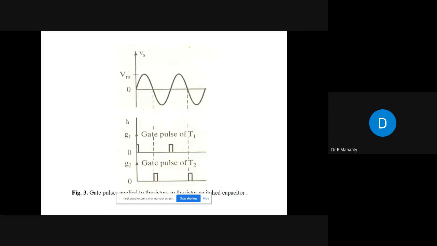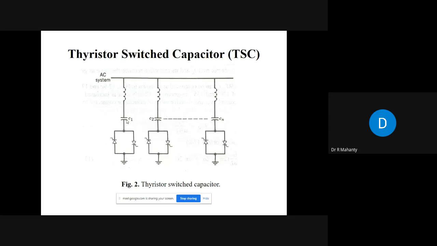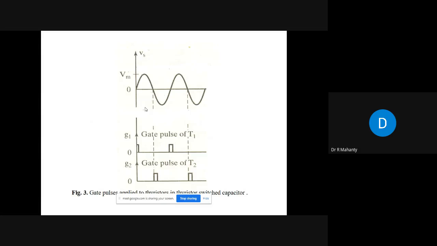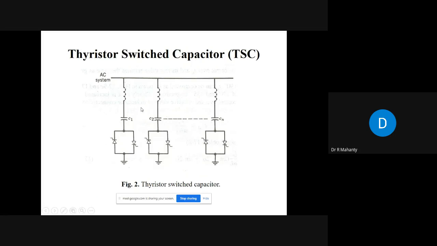Now, the next question is, why do we require inductors in reactive power compensation? With switched capacitors, the capacitors are turned on and off during the zero voltage condition. Now, suppose you are going on turning the capacitors on one by one, C1, C2, C3, C4, C5, and Cn. And when you are turning on the Cn capacitor, suppose the power factor becomes leading. So in case the power factor is leading, what will happen?